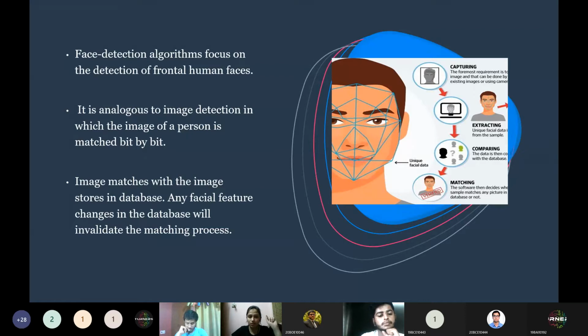Face detection algorithms particularly focus on the detection of frontal human faces. This is what I explained just now. The entire workflow of facial recognition is given here. The image of a person is matched bit by bit. And if it's a match, then it's a success. Otherwise, the system invalidates the process. Now over to Anish Anand.